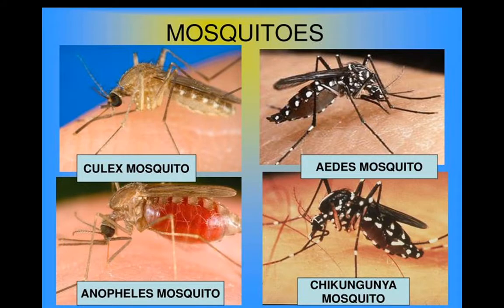Okay, now we are going to learn some types of mosquitoes that I have given. See, the Culex mosquito, Aedes mosquito, Anopheles mosquito and the chikungunya mosquito. So these are some mosquitoes. Understood? They are carrying diseases, and then our body shows some symptoms, then there is diagnosis and then prevention.